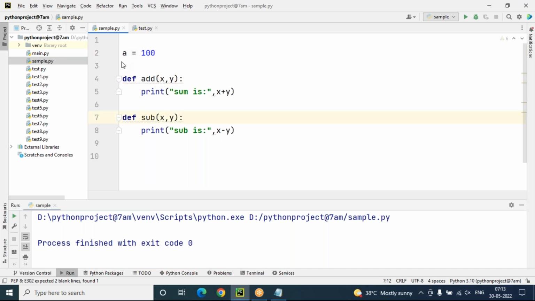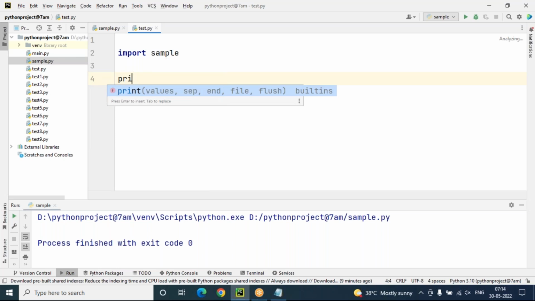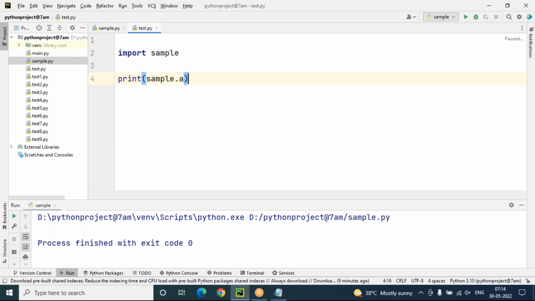If you want to access these members in test.py, we have to use the imported module name, dot, the variable name. Directly we cannot print a. So print sample.a.